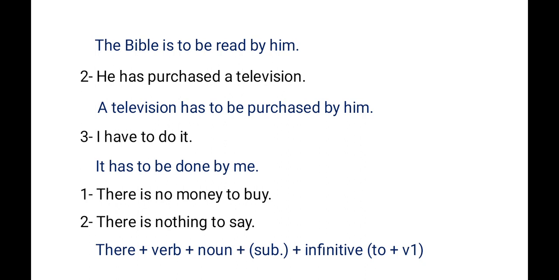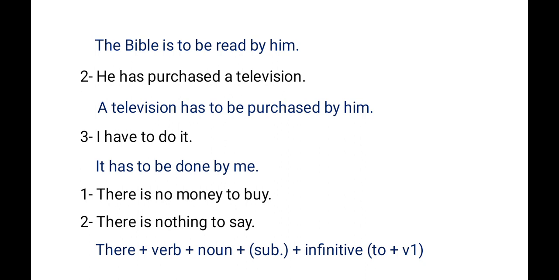Plus infinitive, that is to, then the main verb in the first form. Why is the main verb in the first form? Because the infinitive is used with the main verb. That's why it is in the first form. There is no money to buy. There is nothing to say.